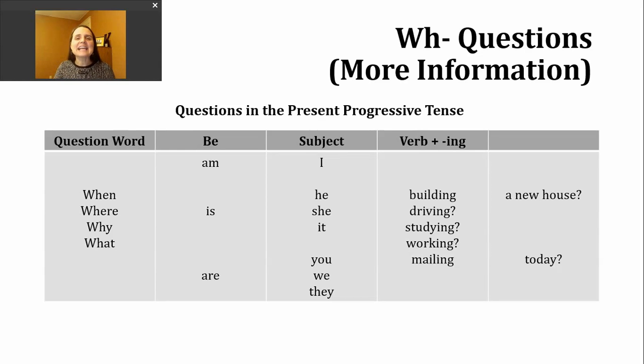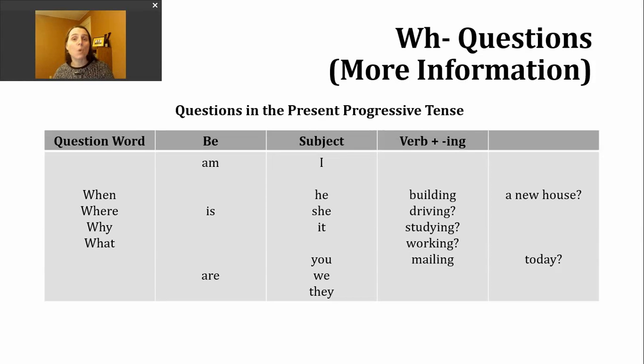But first, let's take a look at how we build questions in the present progressive. And then we'll focus on some more examples with our verb of the day. So for a WH question in the present progressive or present continuous, we're going to start with our question word. You can see a few examples here. When, where, why, what. Then you'll see we're going to use a form of be, in the present tense. That's am, is, and are. And those are going to line up or match with our subjects. After the subject comes the verb with the ing form.